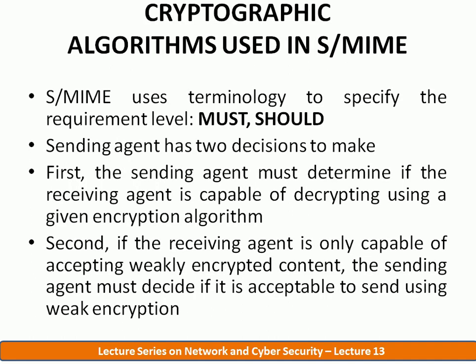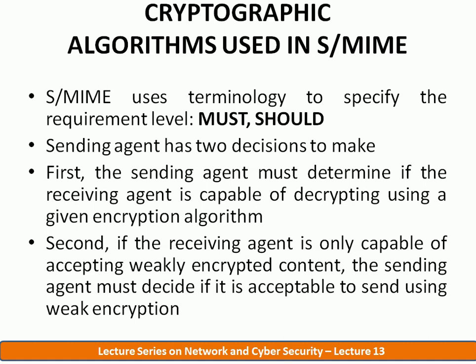Now coming to the cryptographic algorithms that are supported in S/MIME. Again, the algorithms used in S/MIME are the same as in PGP. S/MIME uses terminology to specify the requirement level, in two levels: must and should.